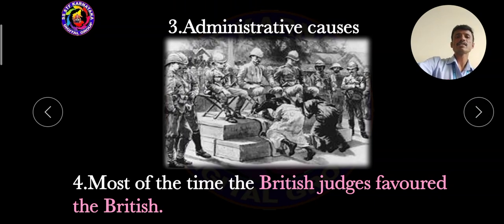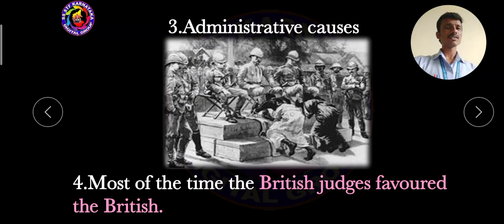Then dear students, in the courts, most of the British judges favored the British but not the Indians. Many times, those who played the important role of judges in court favored the British and not the Indians. Seeing this critical situation, many Indians joined together and tried to go against the British.